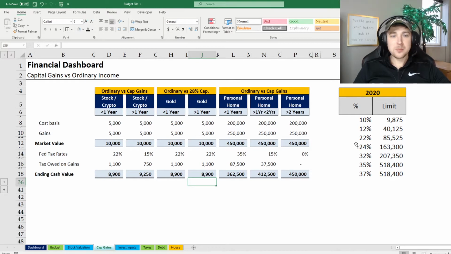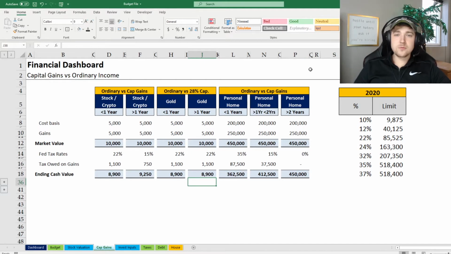And then secondly, capital gains, I had mentioned 0, 15, and 20%. Well, how do you fall into that? Those that make less than $40,000 in taxable income pay 0% on capital gains. Those that are between 40 and 440 are subject to the 15%. And those that make more than 440 obviously are subject to the 20%.